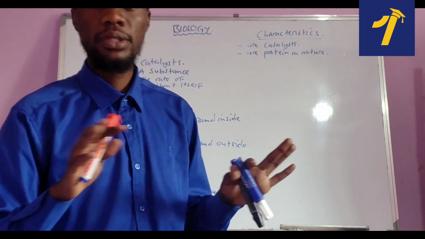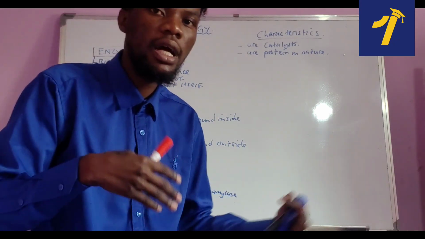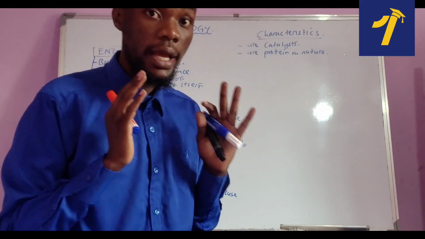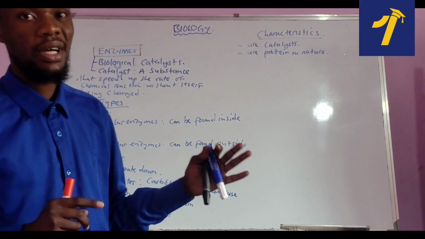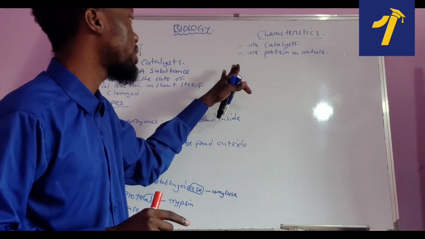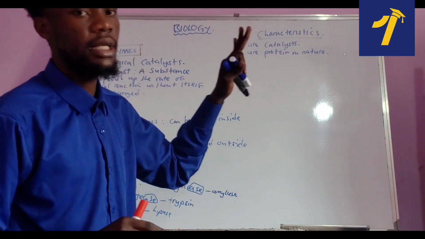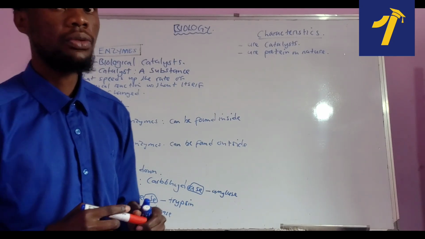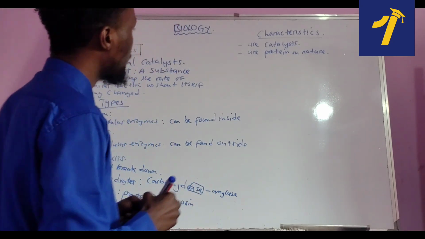Because there are certain substances that are made out of lipids, carbohydrates, but enzymes are made out of what? Proteins. No wonder we say enzymes are protein in nature. So that is a very important feature to describe an enzyme.